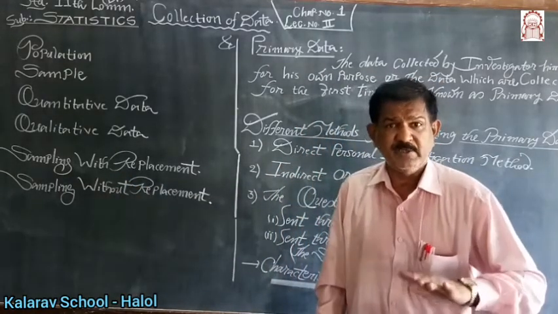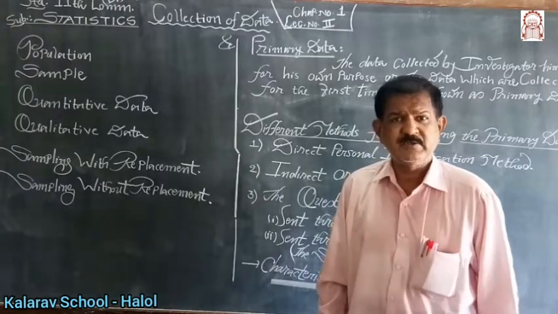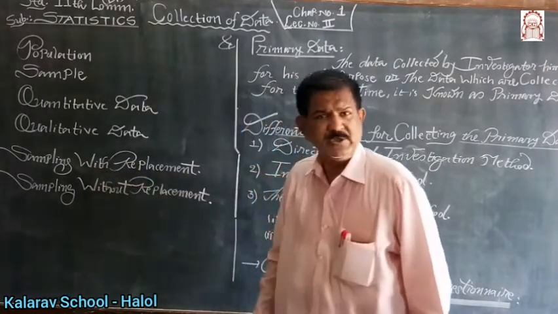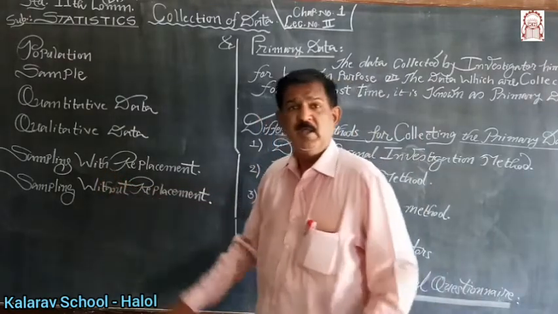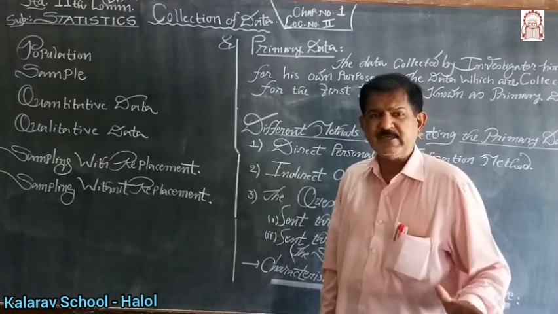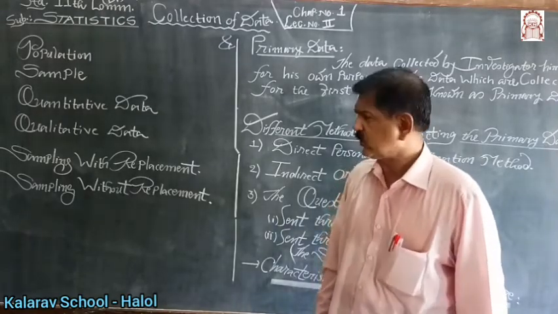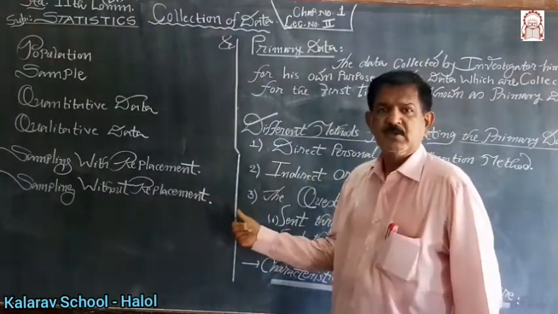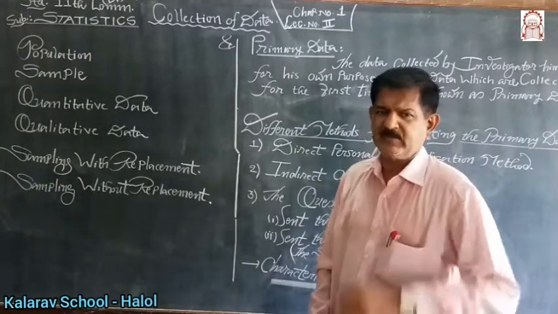But if the card drawn in the first draw is set back to the population before the next draw, then it is known as sampling with replacement. And if the card, whatever may be selected in the first draw, is not replaced back to the population before the next draw, then it is known as sampling without replacement. Two types of sampling, sampling with replacement and sampling without replacement.